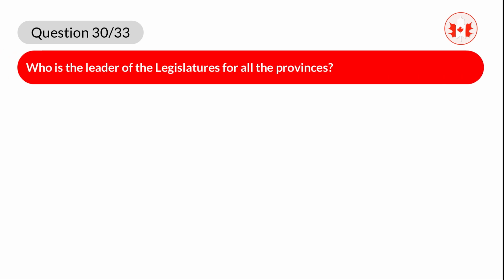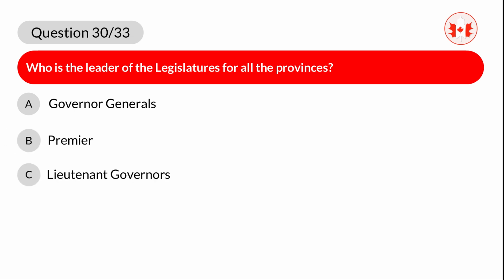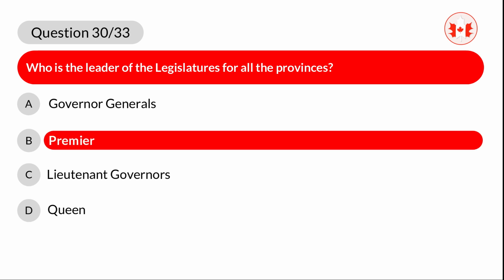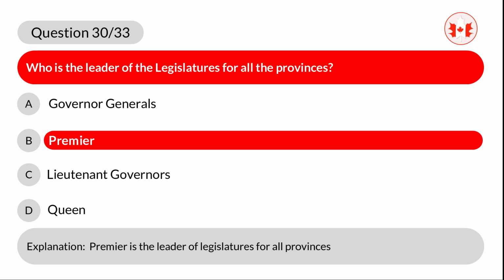Question 30. Who is the leader of the legislatures for all the provinces? A. Governor-Generals. B. Premier. C. Lieutenant Governors. D. Queen. Correct answer is Premier. Explanation. Premier is the leader of legislatures for all provinces.